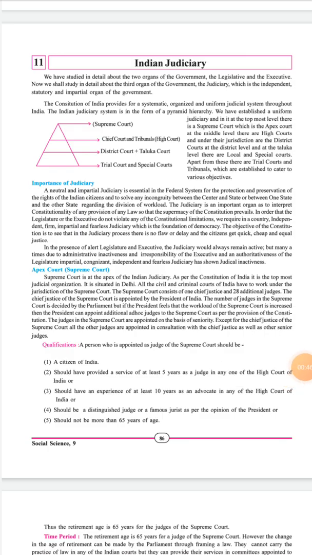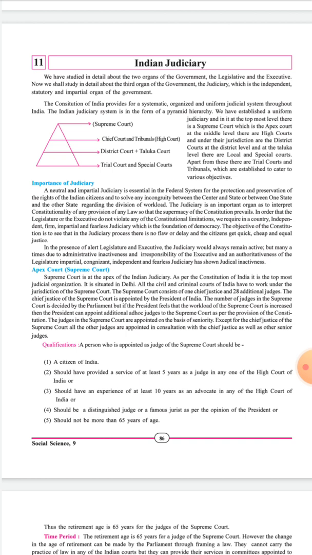Chapter 11, Indian Judiciary. We have studied in detail about the two organs of government, that is the legislative and executive, in our previous chapter, chapter 10. And now we shall study in detail about the third organ of the government, that is judiciary, which is the independent, statutory and impartial organ of the government.